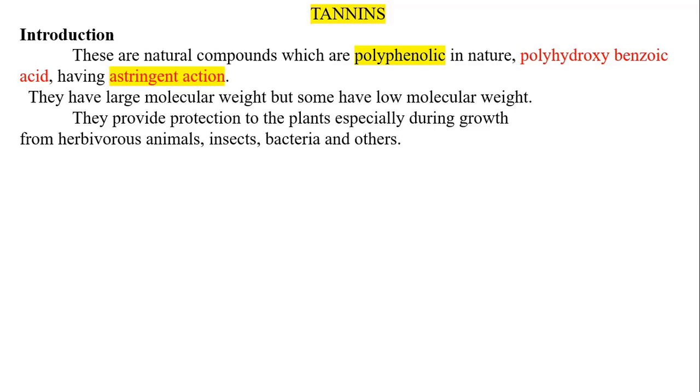Now these tannins are of two types: high molecular weight tannins and low molecular weight tannins. They provide protection to the plants while they grow. The tannins that are formed give protection to the plant from herbivorous animals, insects, bacteria and other things, so these are not found in the surrounding of the plant body. In this way, they get the protection.